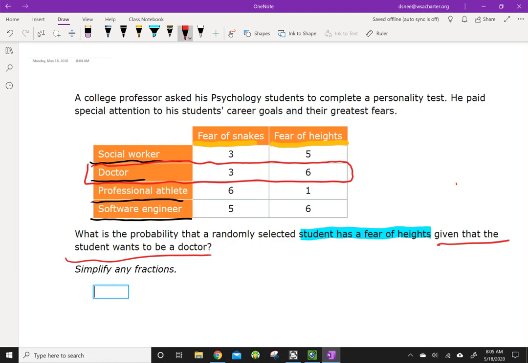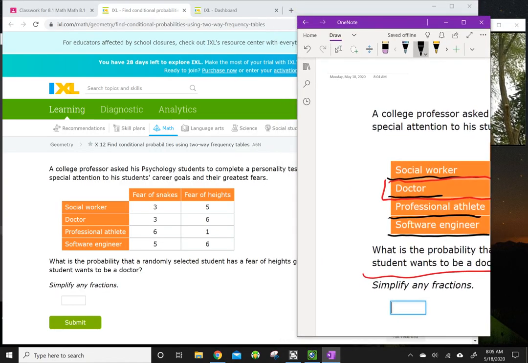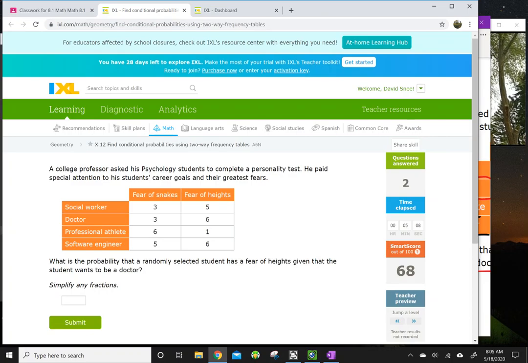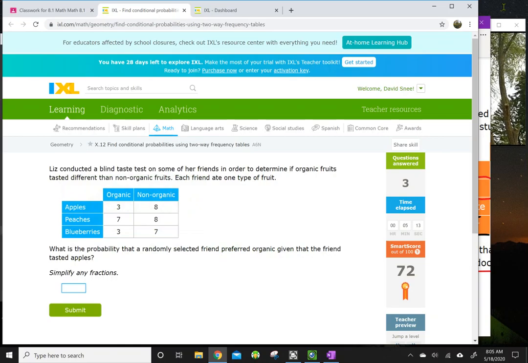So let's only look at the data. We're given that the student wants to be a doctor, so we're only looking at 9 of those pieces of data. We're not looking at all of it. They have a fear of heights. Fear of heights is 6 out of 9, and that reduces to 2 over 3. Use your calculators if you need to. 6 A B C 9 equals will give you 2 over 3, which is 0.6 repeating as a decimal. And that's it. I'm going to do one more with you guys.